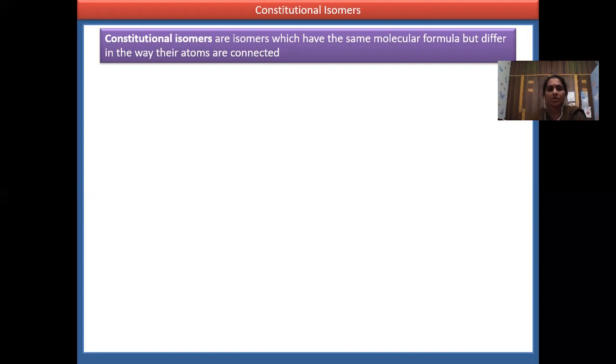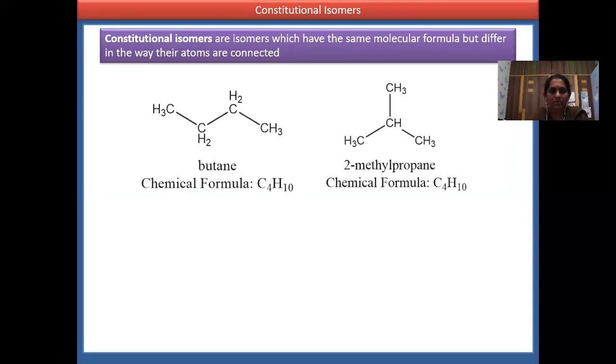Now we'll look in detail at the constitutional isomers. Generally, these are observed in alkanes. We'll take butane, with the chemical formula C4H10. Similarly, 2-methylpropane has the molecular formula C4H10.